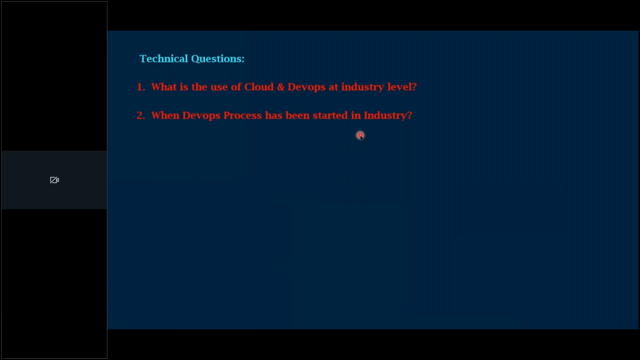The next question here is, in what business sectors has DevOps been used? This is very important. Not only in the IT industry, but also the medical industry, chemical industry, automobile industry, pharma industry. Everywhere automation is the number one choice, right? So not only in IT.